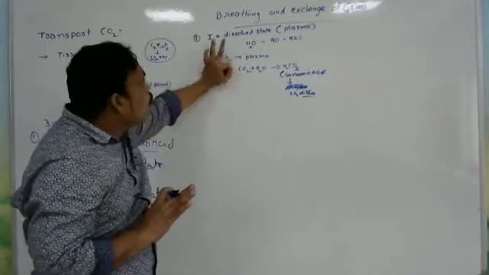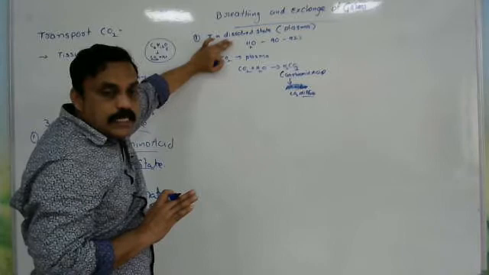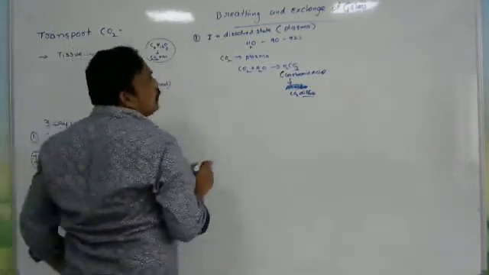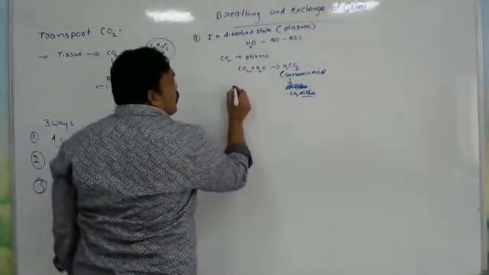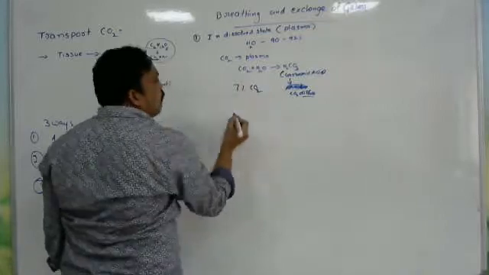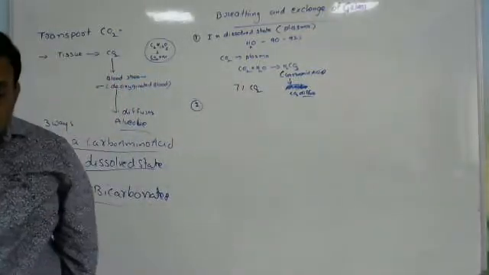Okay. So the first one is the dissolved state. It is transported in a dissolved state. How much percentage is transported in a dissolved state? Only through the plasma, 7% of carbon dioxide is transported. Only 7% of carbon dioxide is transported in dissolved form.